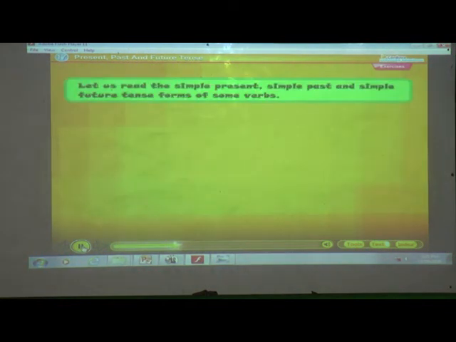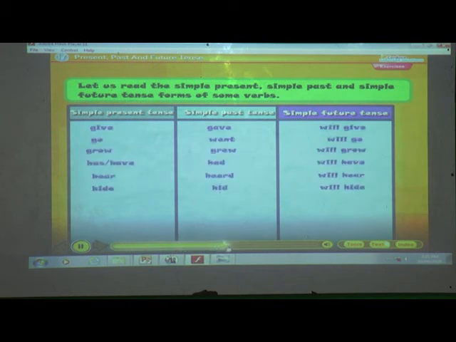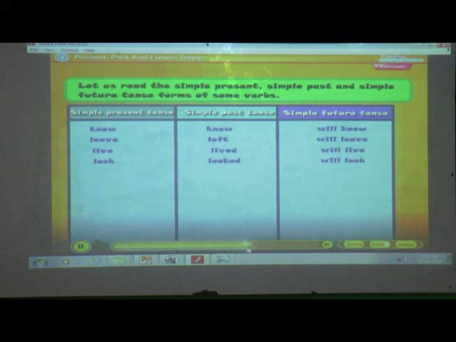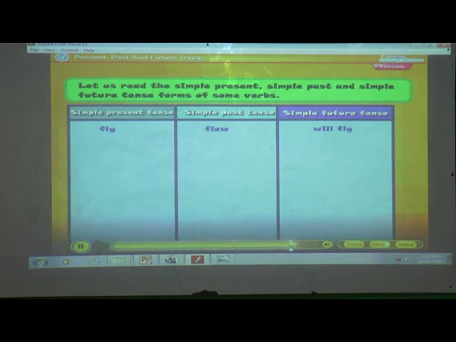Let us read the simple present, simple past and simple future tense forms of some verbs. Simple present tense, simple past tense, simple future tense. Dance, danced. This already we have done. Have. Will pray. Will look. To take. Said. Will say. See. Will come. Call. Will fight. Fly. Flew. Will fly. Stand.